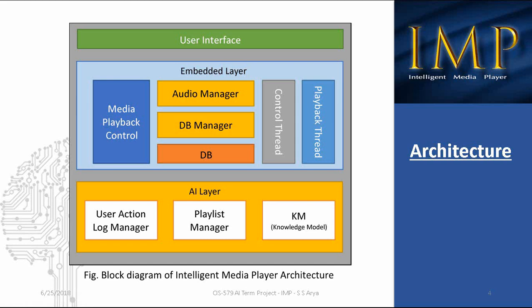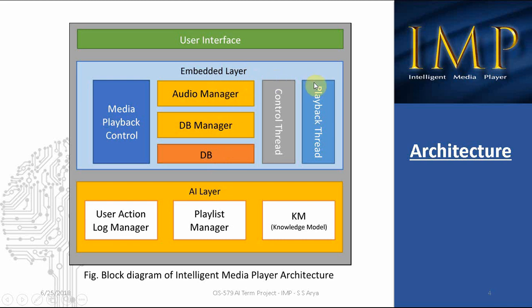This is the block diagram of the architecture of the IMP system. From top to bottom, it has the user interface for user actions, then the embedded layer. It has a database that acts as the knowledge base, a database manager to manage the interactions with the knowledge base, and an audio manager to control the audio channel operations.